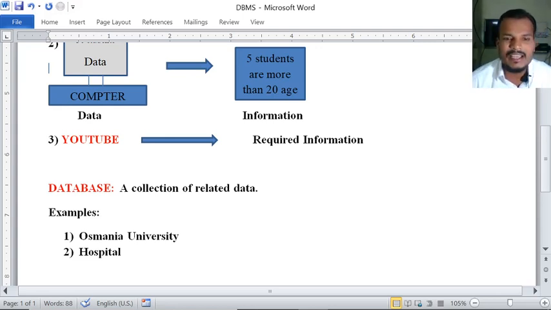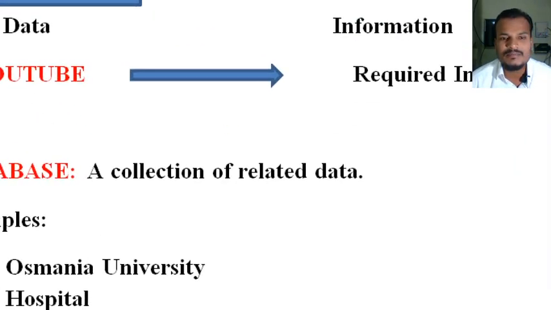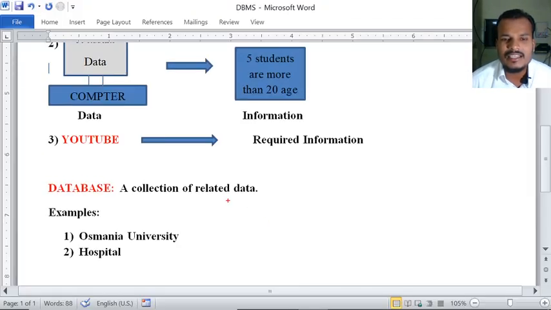What is meant by related data? See here, what is meant by this related data? Related data is nothing but, for example, in my computer some data is there. The data is like this.